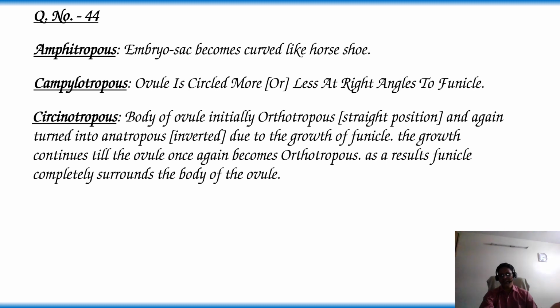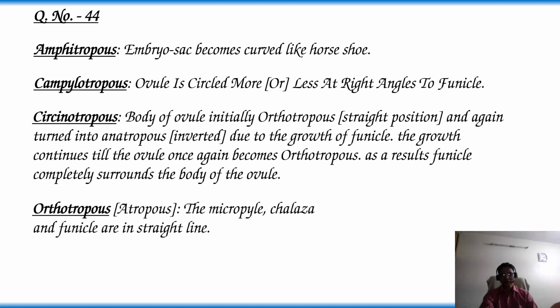The growth continues till the ovule once again becomes orthotropous, a straight line. As a result, the funicle completely surrounds the body of the ovule. Orthotropous is also called atropous. The micropyle, chalaza and funicle are in a straight line.